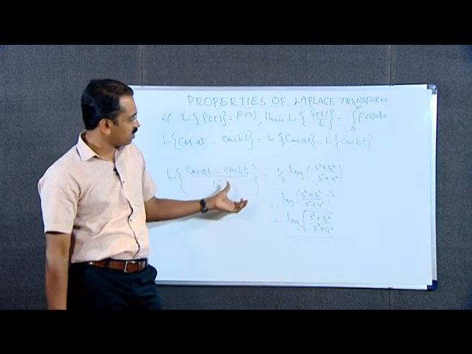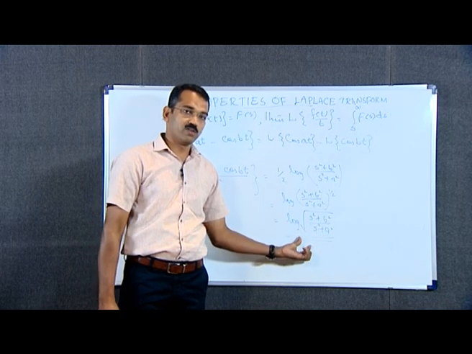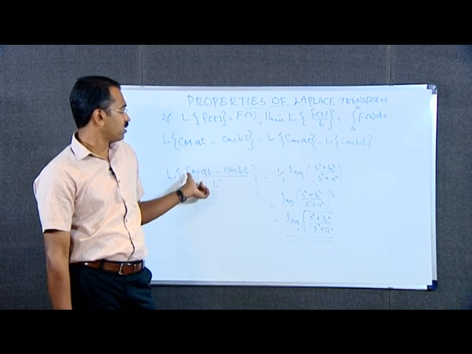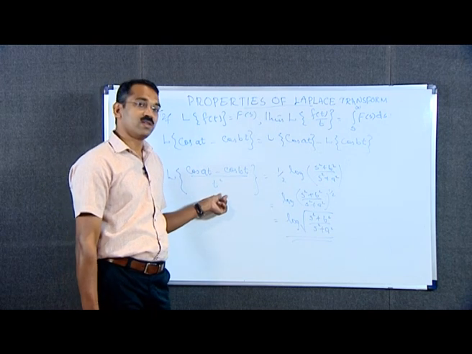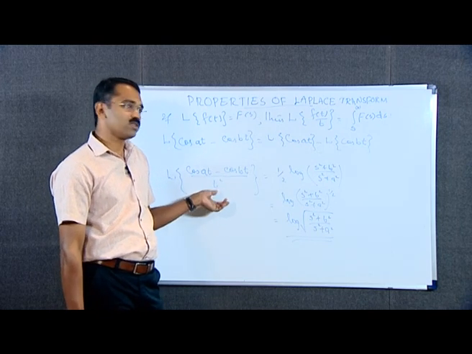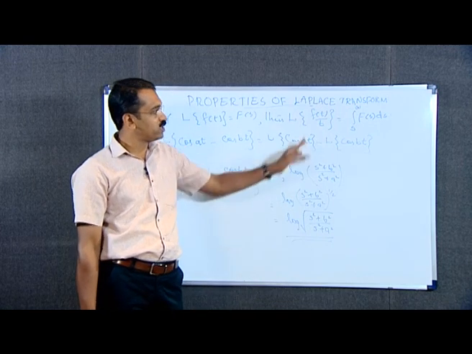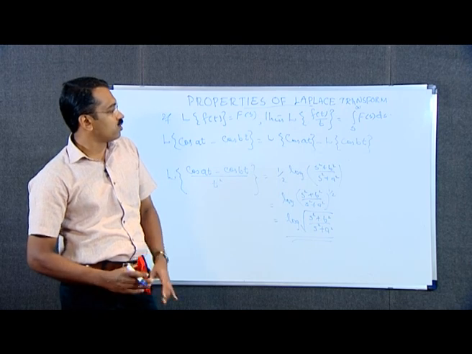That means we have to integrate this function between the limits s and infinity once again. Then we will get the Laplace transform of cos a t minus cos b t divided by t square. If it is t cube, then once again we integrate between the limits s and infinity, and so on.